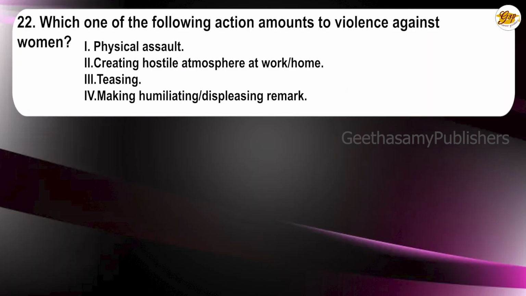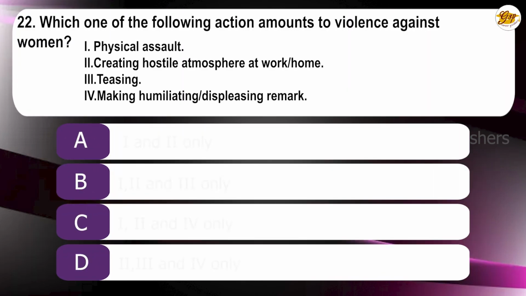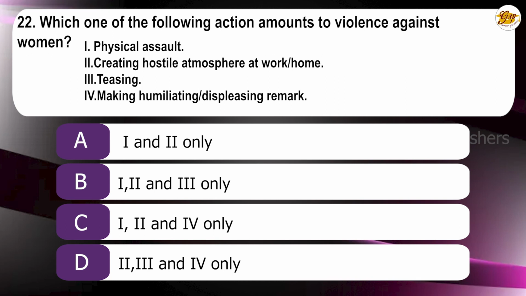22nd question: Which of the following actions amounts to violence against women? 1. Physical assault. 2. Creating a hostile atmosphere at work or home. 3. Teasing. 4. Making humiliating or displeasing remarks. A. 1 and 2 only. B. 1, 2, 3 only. C. 1, 2 and 4 only. D. 2, 3 and 4 only. The correct answer is 1, 2 and 4 only.